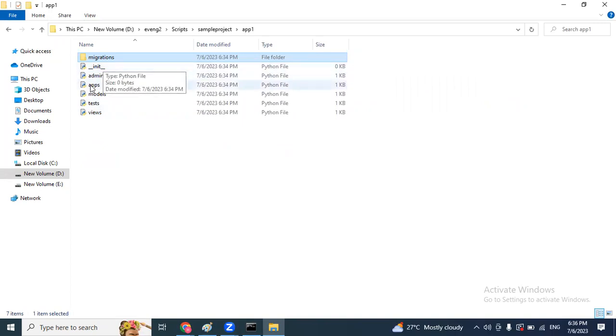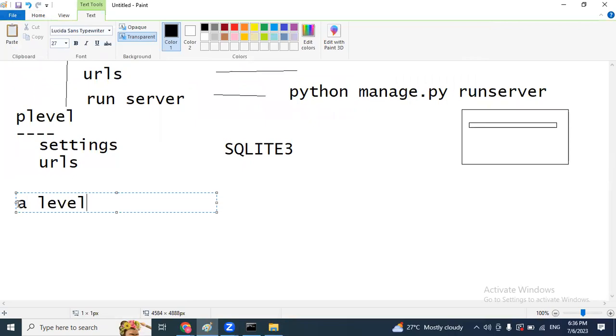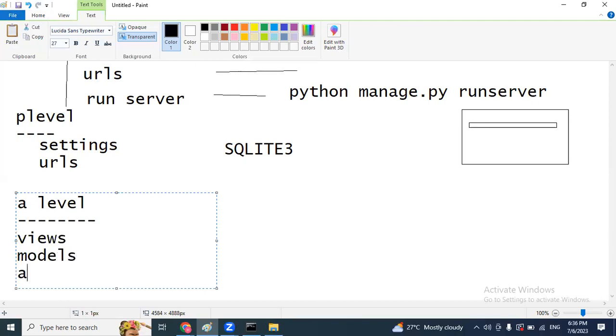Init is an empty one. Apps, by default, they will provide. The test file is related to testers. And views are about logic. Nothing but in application level, we have three important files. First one is views, second one models, third one is admin.